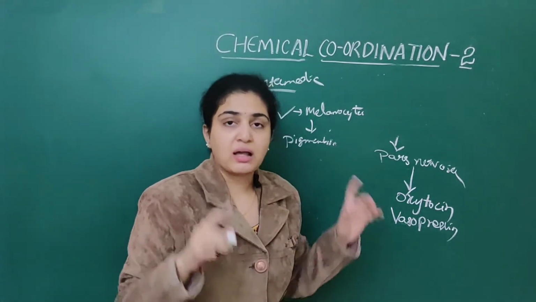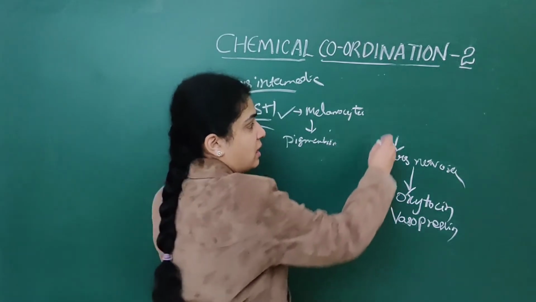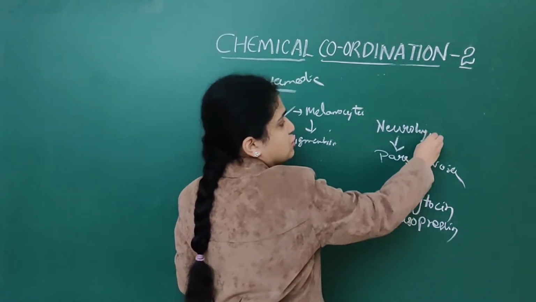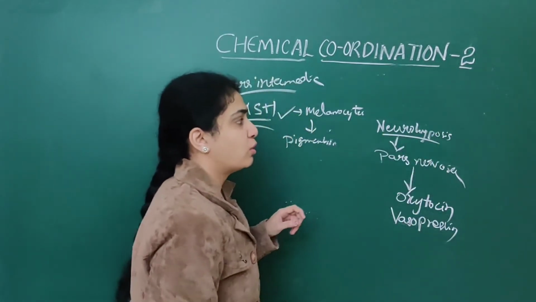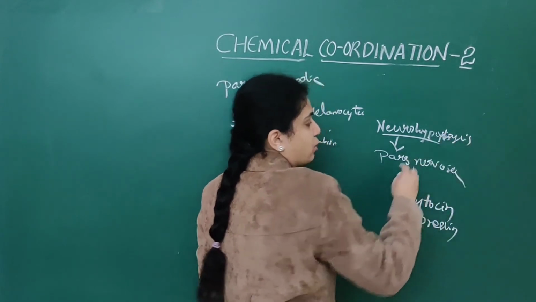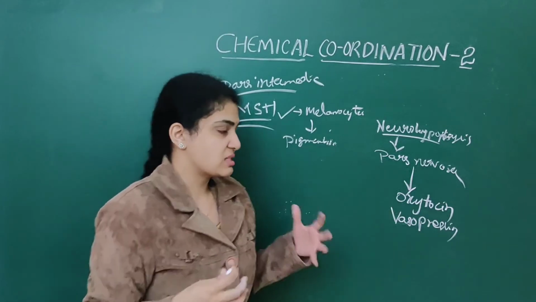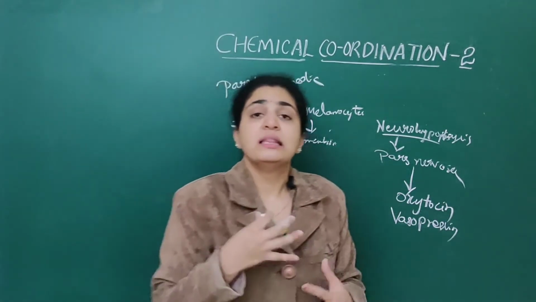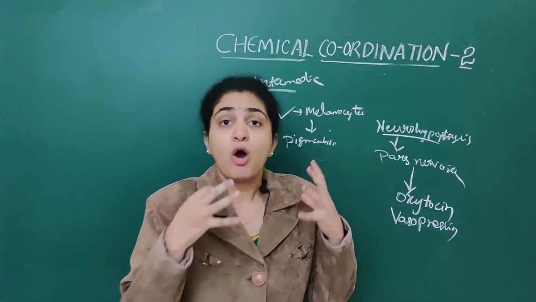The last part is pars nervosa. Pars nervosa is part of the neurohypophysis. These two are secreted by the adenohypophysis, and this is by the neurohypophysis. The neurohypophysis helps in pars nervosa secretion. This pars nervosa will secrete two hormones, called oxytocin as well as vasopressin.